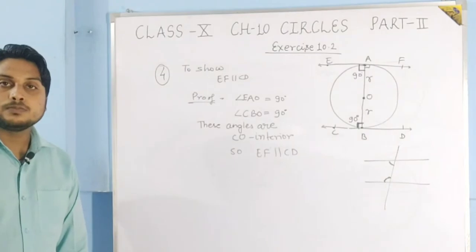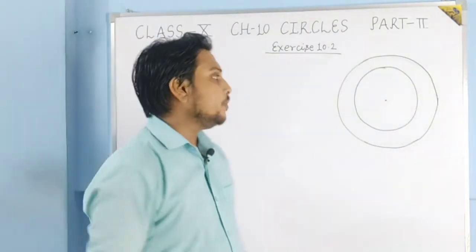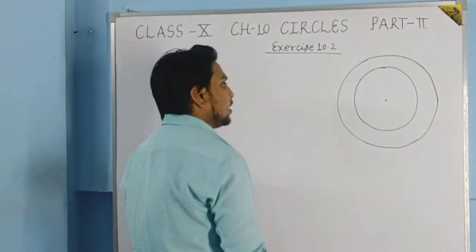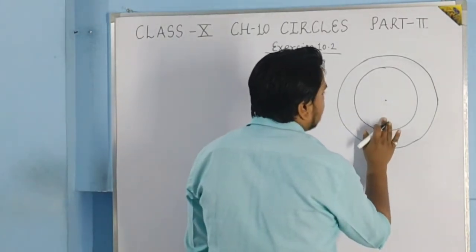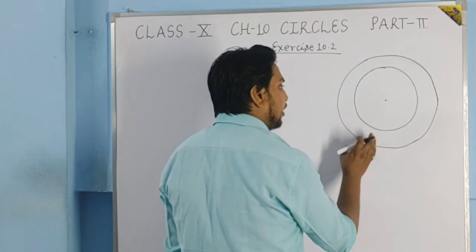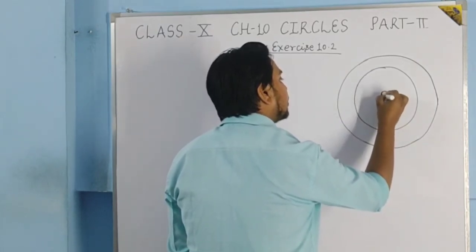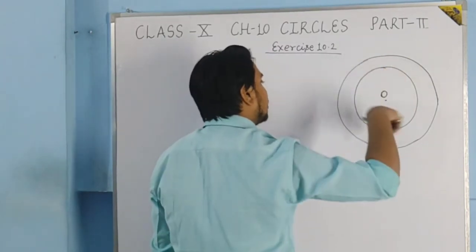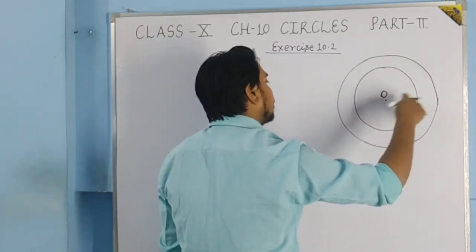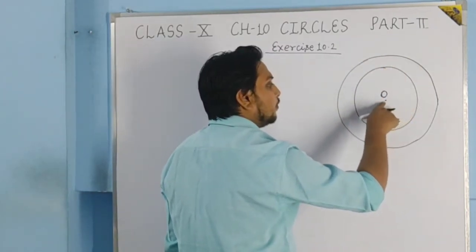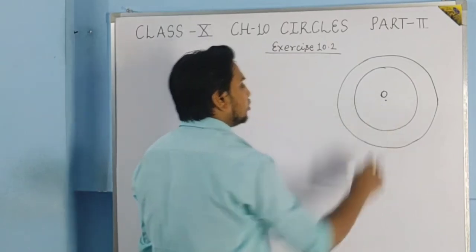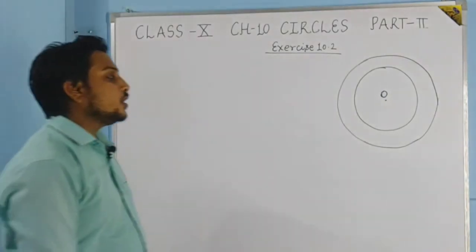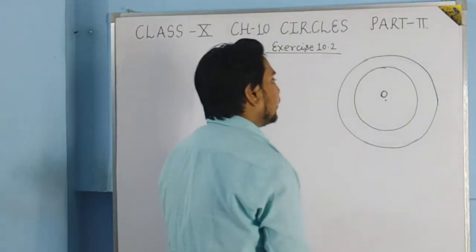Just note it down. Now coming to question number 7, students. Question number 7 is what? Two concentric circles. Concentric circles means circles which have a common center. Means, see, at the center O, more than one circle is there, and all the circles have the common center. So these types of circles are called concentric circles.